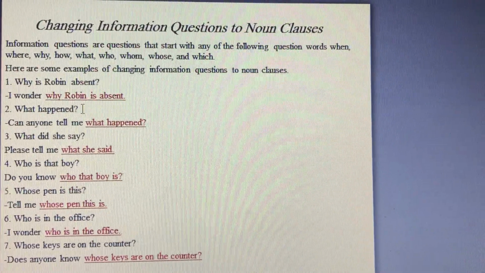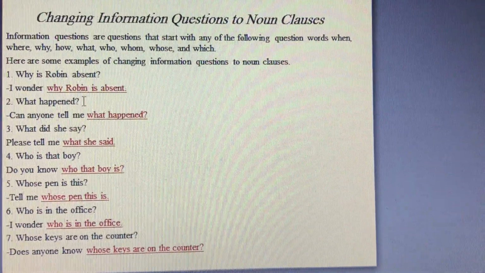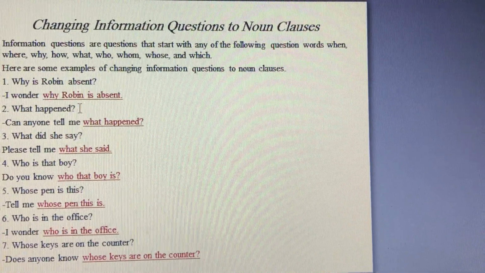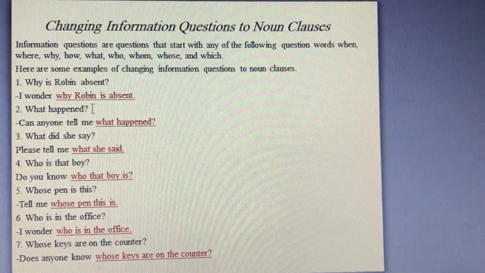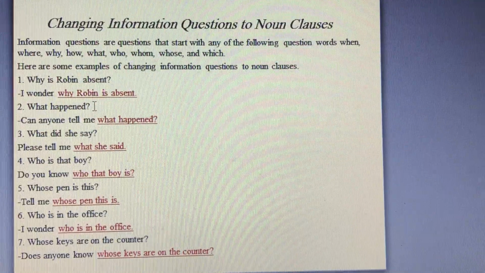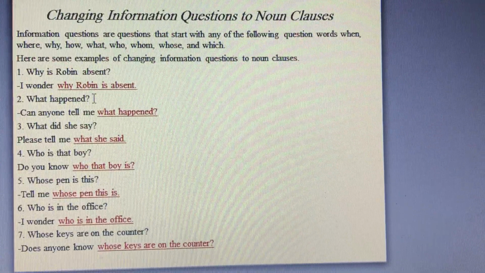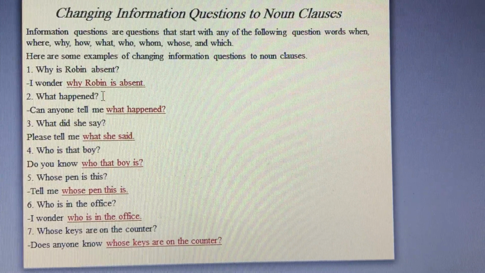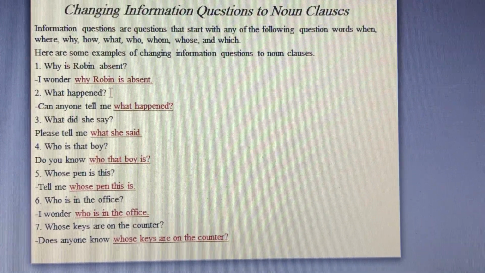Let's change it to a noun clause. I started with a question form. Can anyone tell me what happened? What happened here stays as it is, since what is the subject of this information question. So, what is the subject here of the noun clause, and happened is the verb. And as you noticed, I ended it with a question mark because the first part, can anyone tell me, acts as a question.